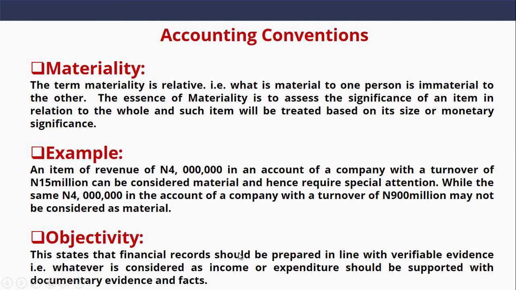That is the reason why we have source documents. Because when auditors come to audit records, they must substantiate such a transaction. And this shows that the accountant is not biased with his or her record, because if the accountant records that a laptop is bought for 200,000, there must be a receipt to that effect, which shows objectivity that the 200,000 spent on the laptop actually went for the laptop. So this is an example of the objectivity convention.